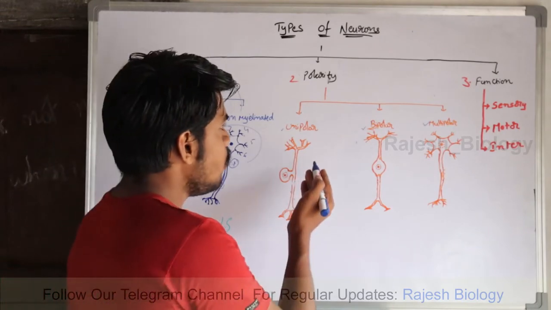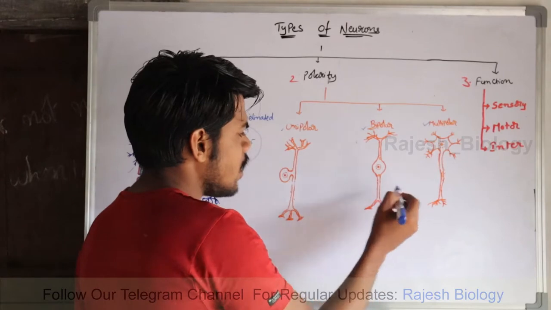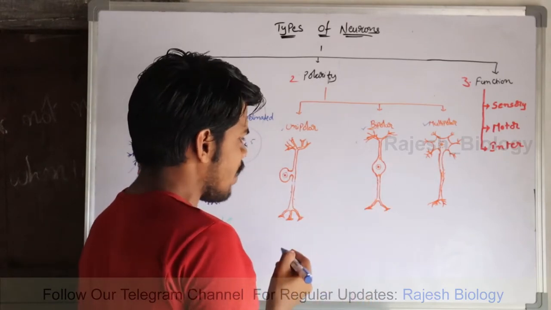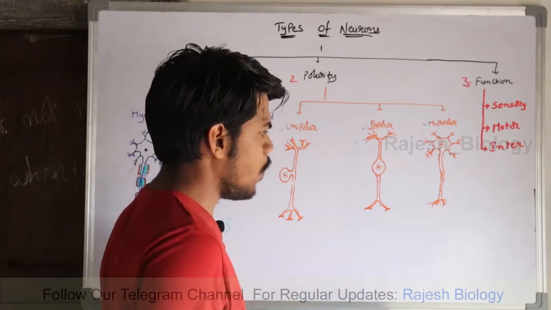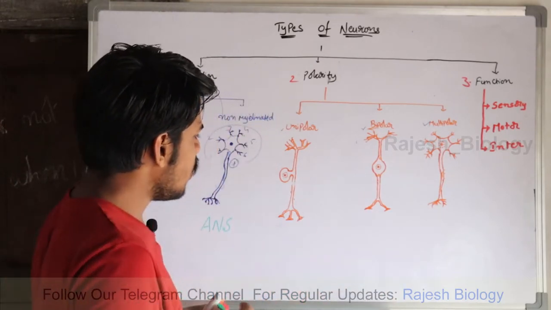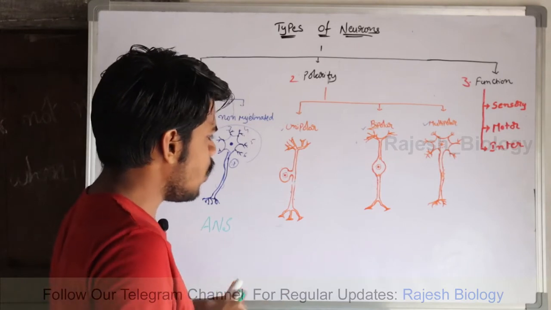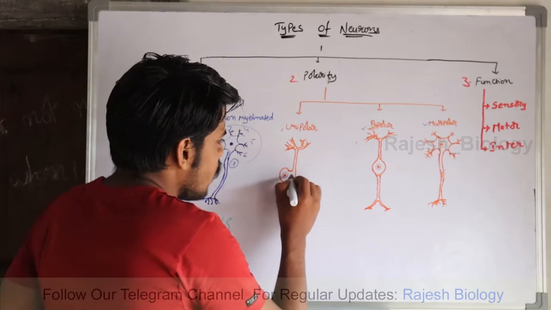So on the basis of the number of poles, the neurons are divided into three major types: unipolar neuron, bipolar neuron and multipolar neuron. Come to the unipolar neurons. A unipolar neuron has only one pole.